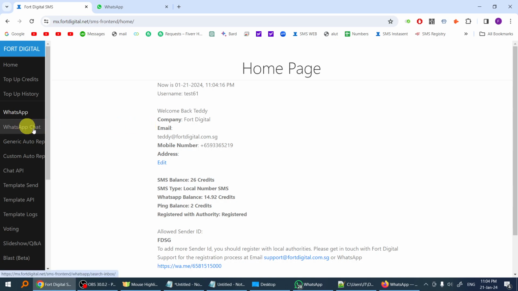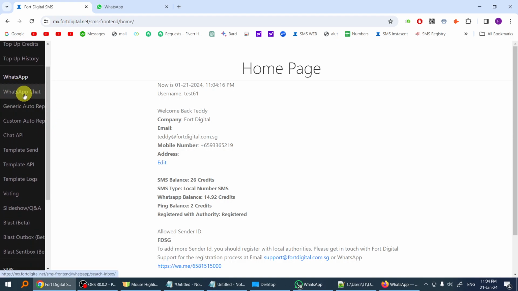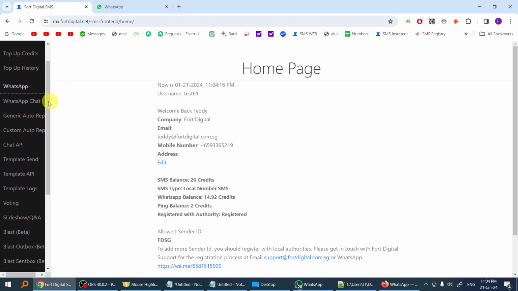As you can see here, you can log in from anywhere in the world and check all the incoming WhatsApps, and you can reply to the customers. So all your team can work together in this centralized WhatsApp system. Now in this WhatsApp service there is WhatsApp chat and there is template send. These are two totally different services. I'm going to explain to you. We're going to start with the chat first.